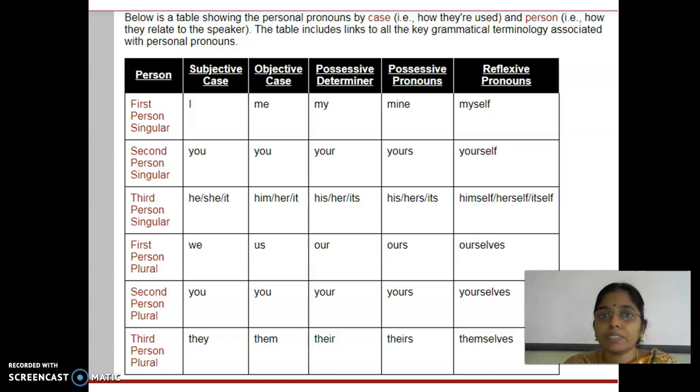This shows the personal pronouns in persons: first person, second person, third person. Singular separately, plural separately. Subjective case, objective case, possessive determiner, possessive pronoun, and reflexive pronoun. As we saw earlier, it is the same, but here we segregated it.